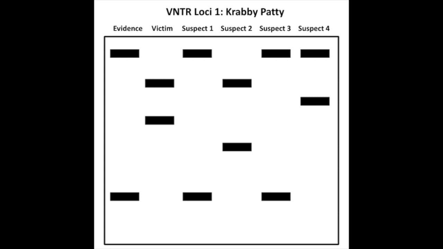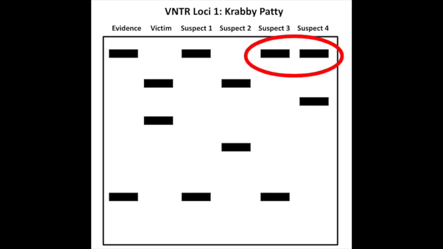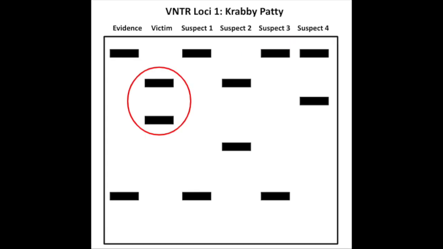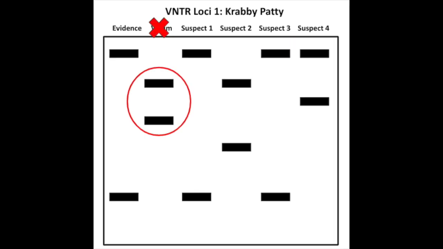We have our crime scene DNA and the DNA of all the characters. If you look at suspects 3 and 4, you can see that suspect 4, Mr. Krabs, gave his daughter Pearl, suspect 3, one of the 2 alleles on the locus, which is expected when comparing an individual's DNA with the biological parent. When looking at the victim's DNA, it does not match the DNA evidence, and therefore the DNA is not the